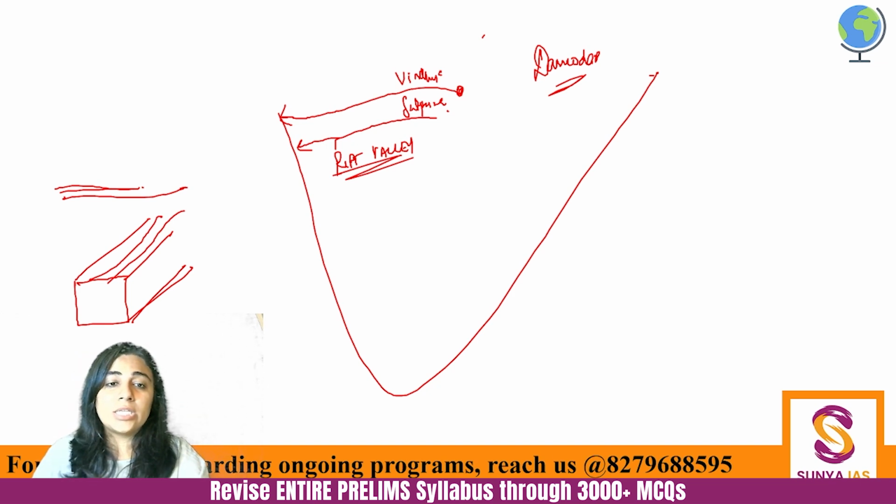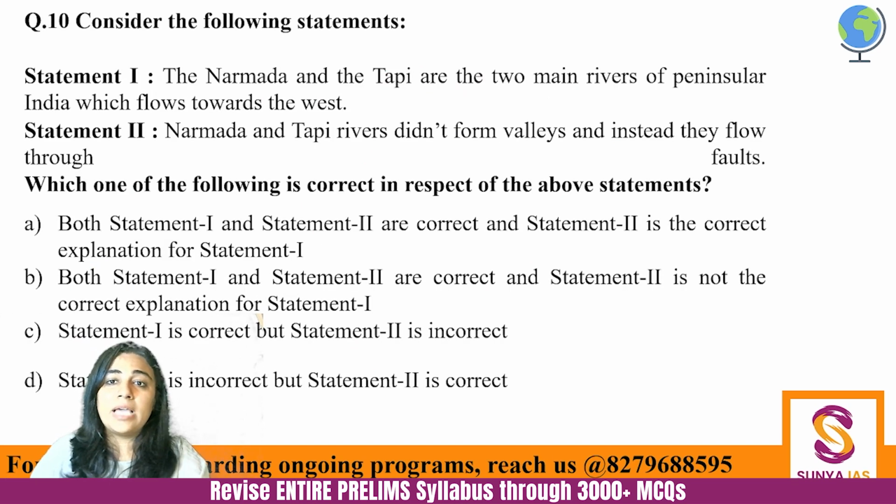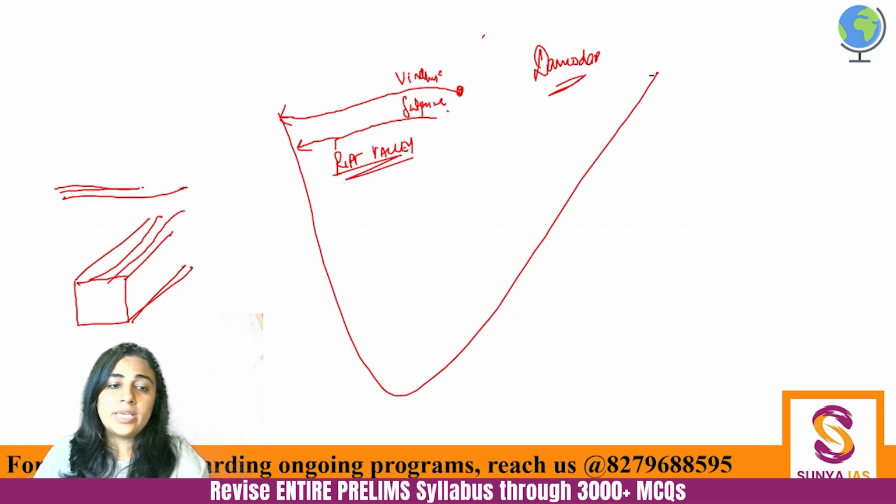Okay, so what is our answer here? Narmada and Tapi are main rivers of peninsular India. Yes. Narmada and Tapi did not form valleys. They flow in faults. Absolutely correct. So A is the correct answer. Okay, next.